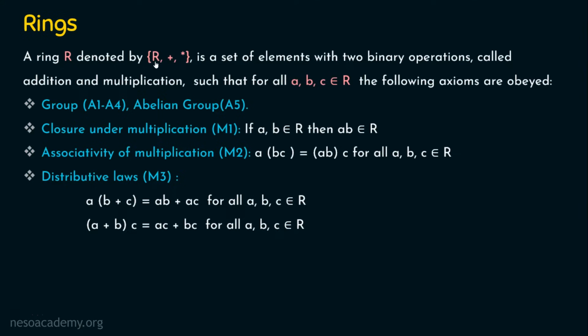Simply, a ring R, which is denoted by R, plus, star, is said to be a ring if it is already a group, that means A1 to A4 is satisfied. It is already an abelian group. A5 is also satisfied.